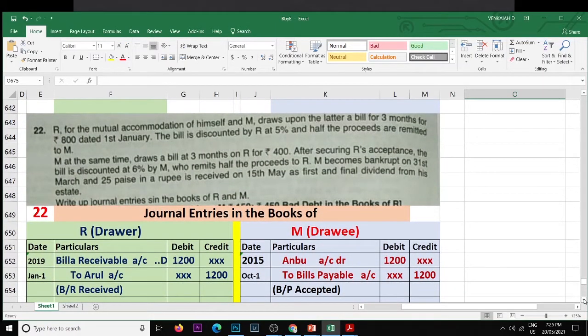R, for the mutual accommodation of himself and M, draws upon the latter a 3 months bill for 800 dated 1st January. So the date is January 1st, maybe 2019 or whatever it may be. R draws the bill on M: bills receivable account debit to M account, amount is 800.